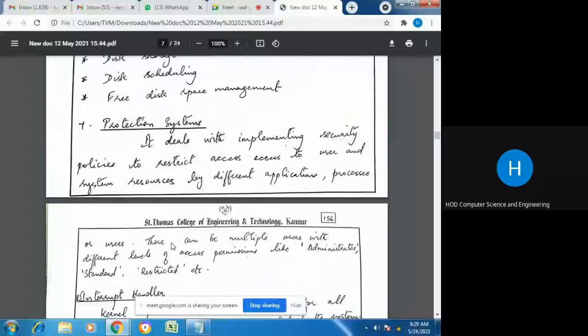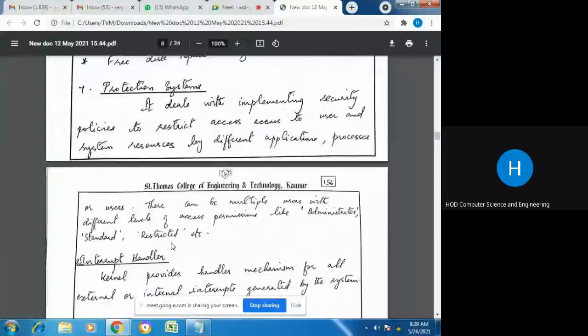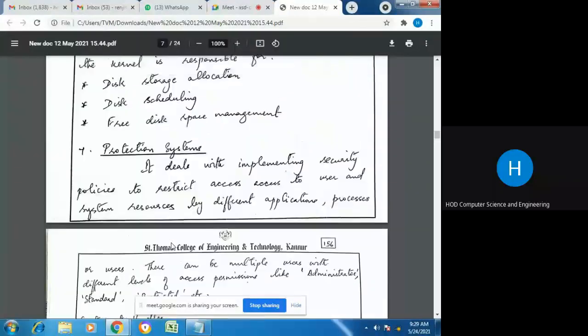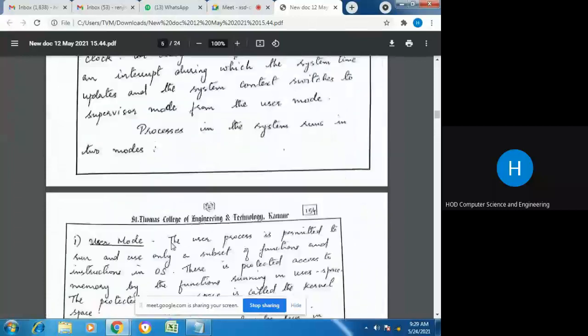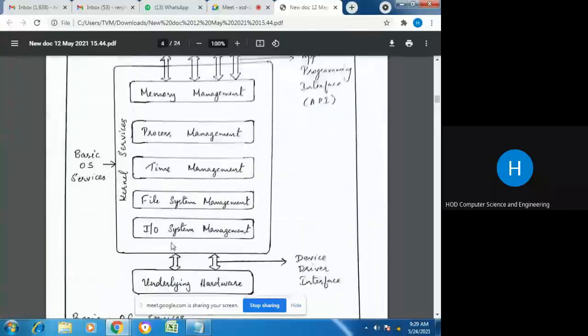So these are the 8 main functions or 8 main services of the OS, and we had shown only 6 services in the figure, but you have to write all the 8 services.